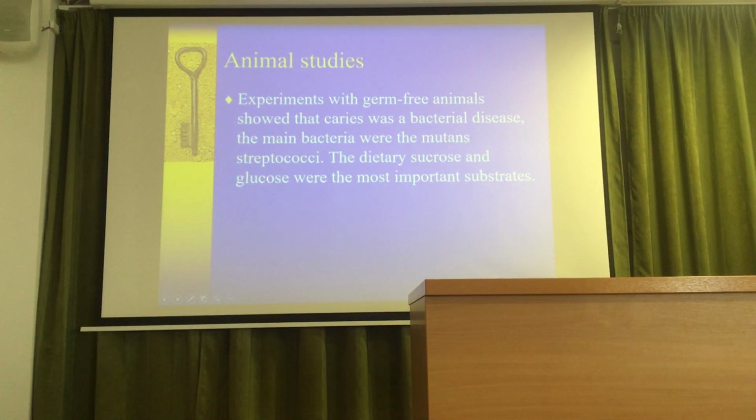The main bacteria was Streptococcus mutans. These animals were germ-free, with no kind of bacteria, no Streptococcus mutans, and we gave them carbohydrates, sucrose, the very dangerous carbohydrates, and no caries happened, because absolutely we need bacteria for caries. Only the carbohydrate won't cause caries.